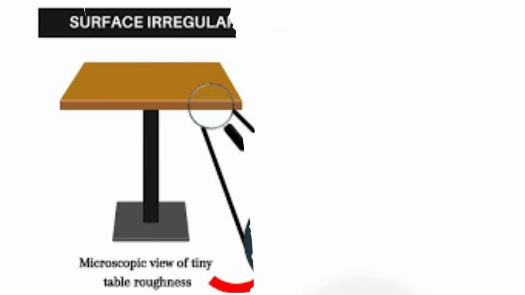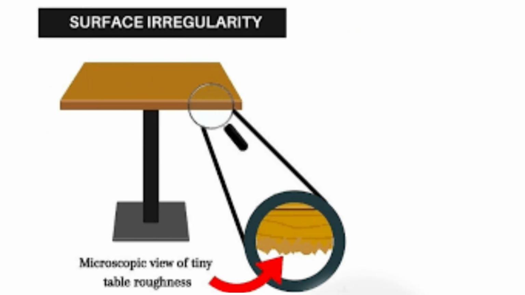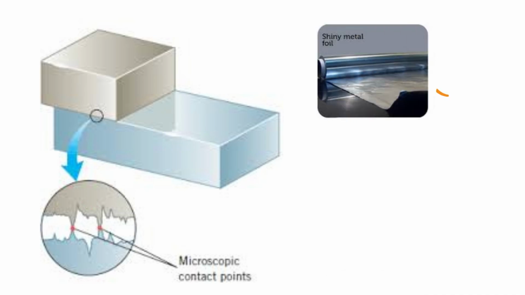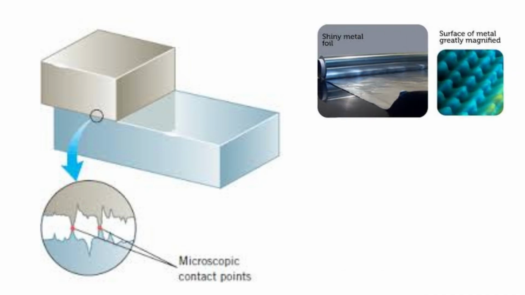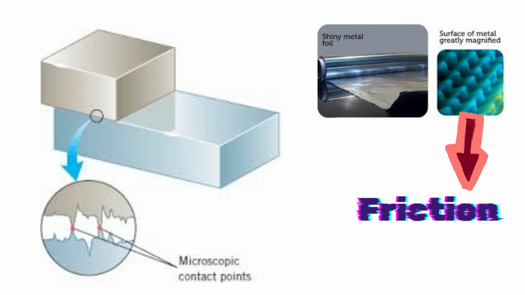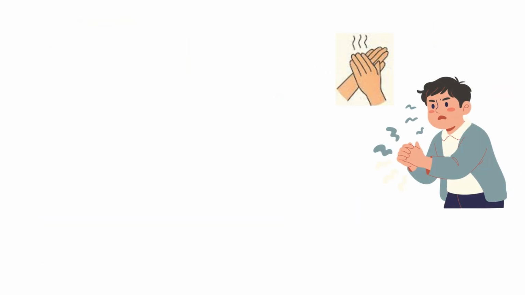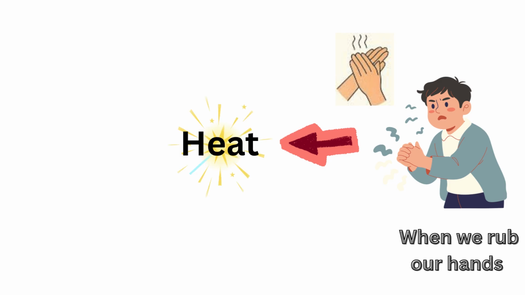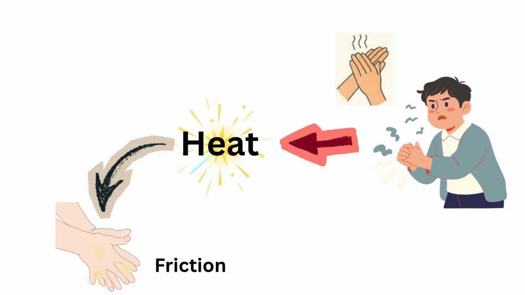Even if a surface looks smooth, under a microscope it is rough. The tiny bumps rub against each other and create friction. Like when I rub my hands together, what do you feel? Heat. That heat is caused by friction.